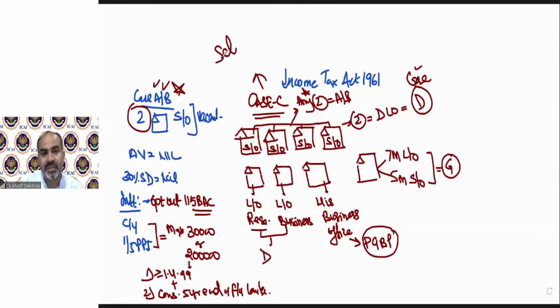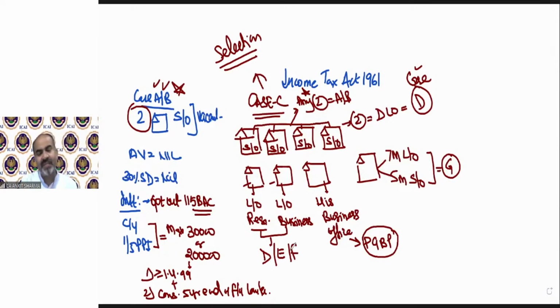So it's just a selection procedure case. If you have multiple houses and multiple situations, then case C will tell you which house is going to be solved by which case. So of all the self-occupied or vacant properties, only two will be solved by case A or B. The balance will be called deemed let out and will be solved as per case D. All actual let out properties like this and like this are going to be solved as per case number either D, E, or F.